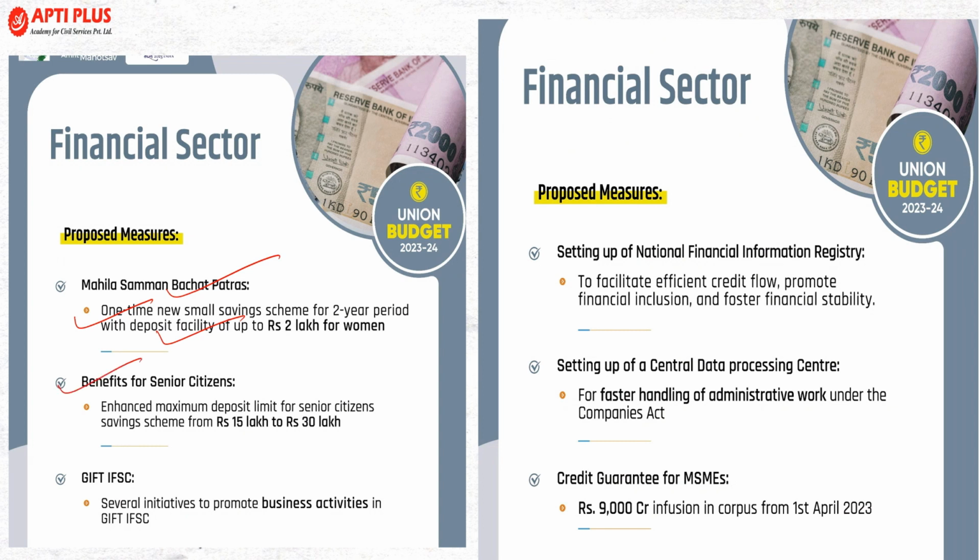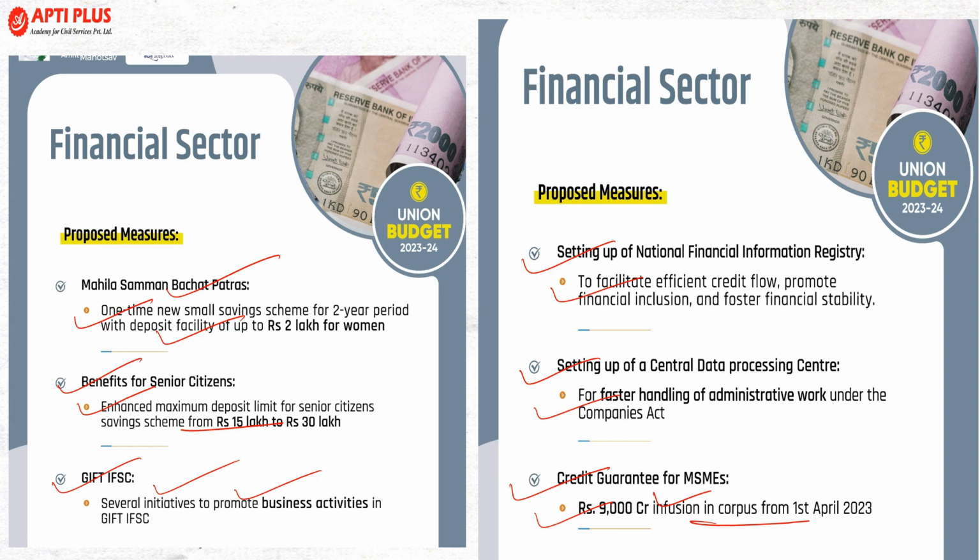Now, benefit for senior citizens: enhanced maximum deposit limit for the Senior Citizen Savings Scheme from 15 lakh to 30 lakh. Now, GIFT IFSC, several initiatives to promote business activities in the GIFT IFSC. Other proposed measures are setting up of the National Financial Information Registry to facilitate efficient credit flow, promote financial inclusion, and foster financial stability. Setting up of a data processing center for faster handling of administrative work under the Companies Act. And credit guarantees for MSMEs, with 9,000 crore credit infusion for the corpus from 1st of April 2023.